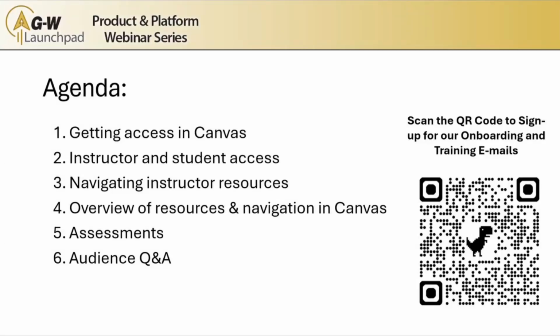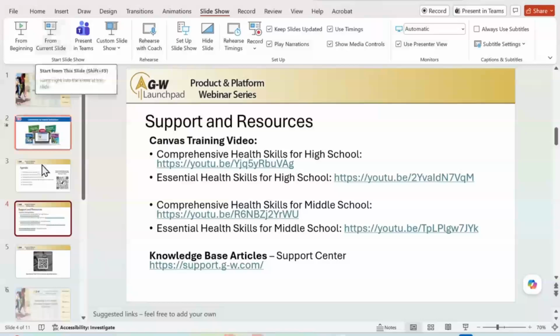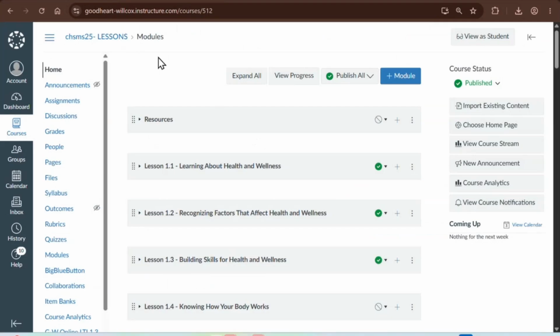Now, the QR code on the right-hand side is just for teachers who are using the 2025 copyright in Canvas. Don't scan the QR code unless you're using the 2025 copyright, because we don't want to have any confusion. By scanning that QR code, you're going to receive an email with the training videos. The training video is the full, like 45 minutes, how to use this program with Canvas. You'll also get other great resources like knowledge-based articles and how to get support from Goodheart-Willcox. So with that said, let's jump right into today's webinar.